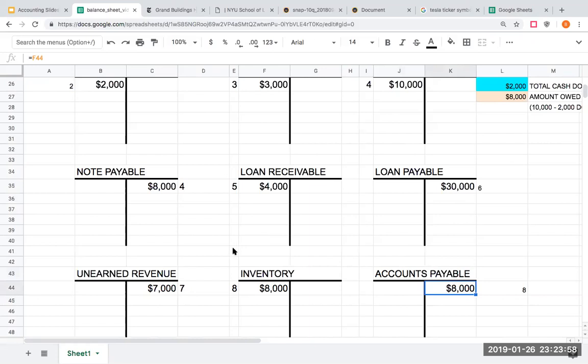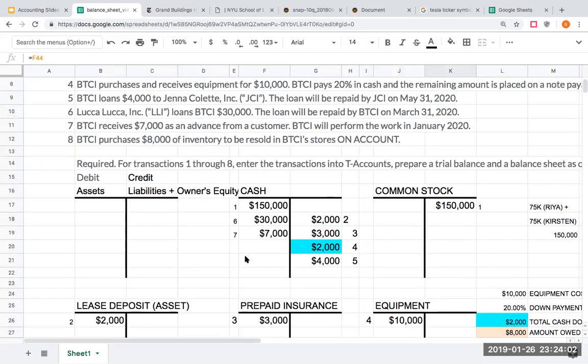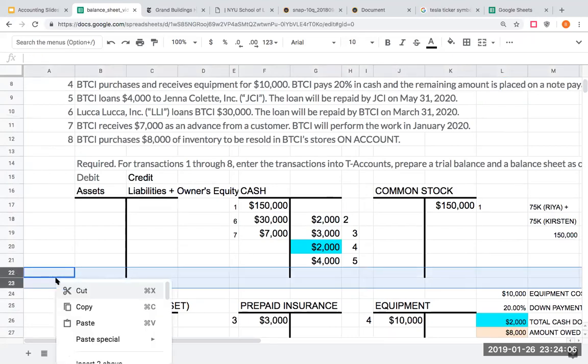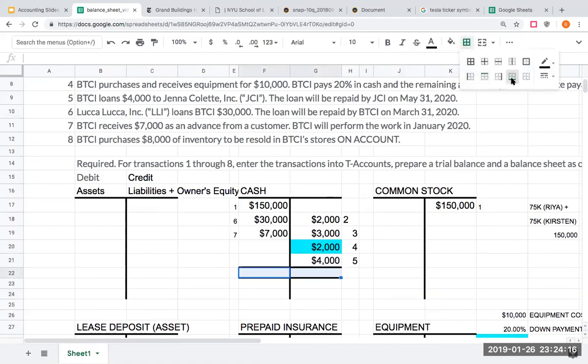Okay, so we have gone through and we have recorded all of these different transactions. We've recorded transactions numbers 1 through 8. So now what I need to do is I need to go through and I need to make sure that my total assets equal my total liabilities plus my owner's equity.